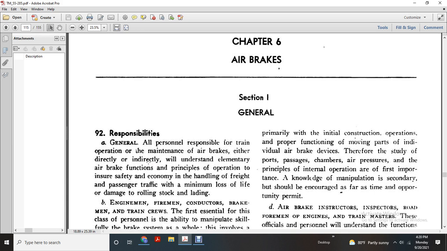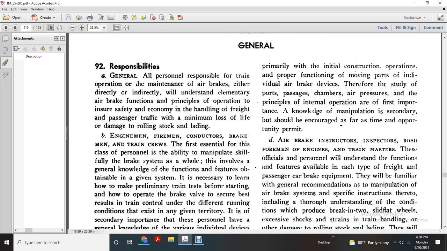Generally, all personnel responsible for the training, operation, and maintenance of the air brakes, either directly or indirectly, will understand elementary air brake function and principle. Operation ensures economic handling of freight and passenger traffic to minimize loss of life and damage to rolling stock and lading. Engineer, fireman, conductor, brakeman, train crews.